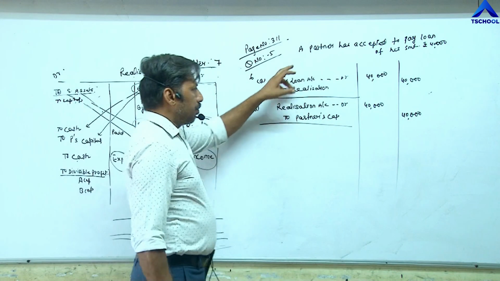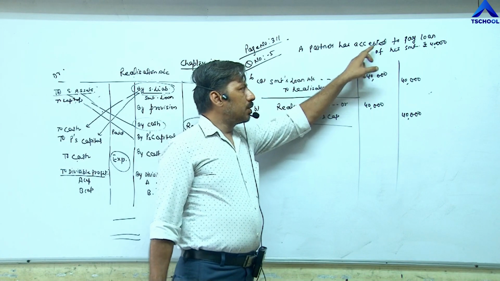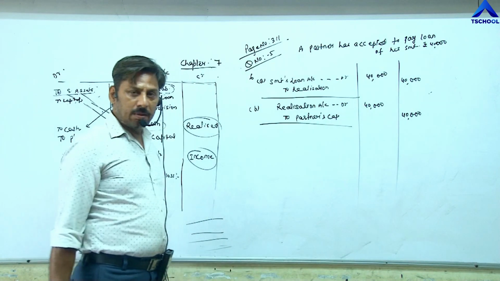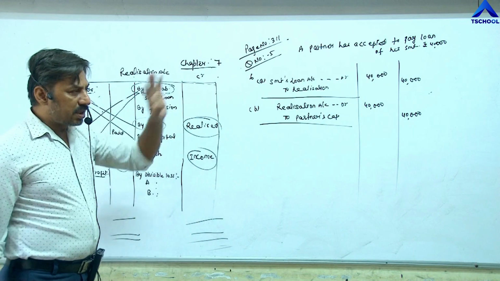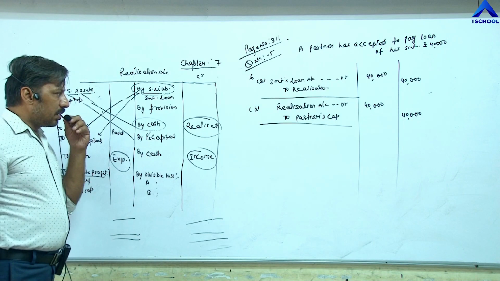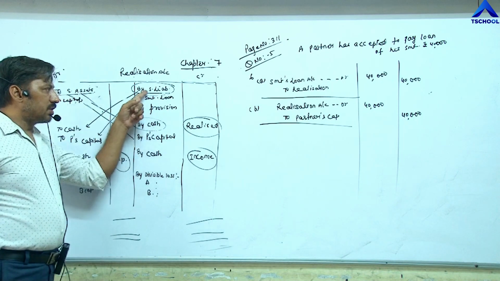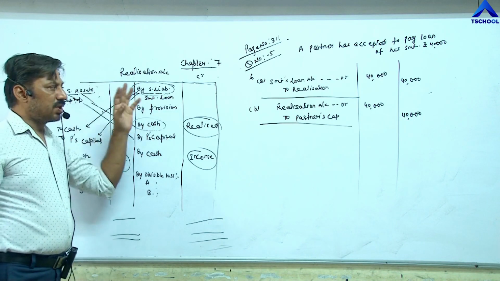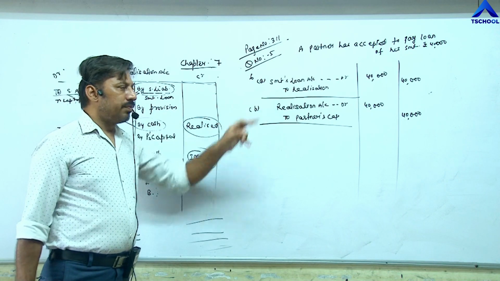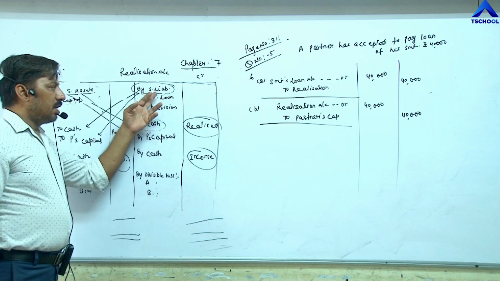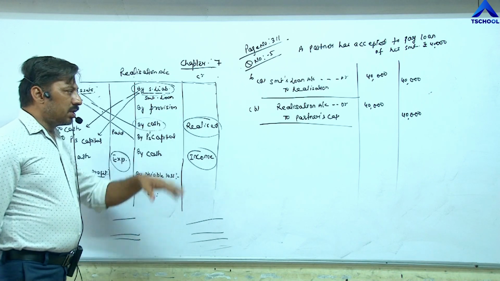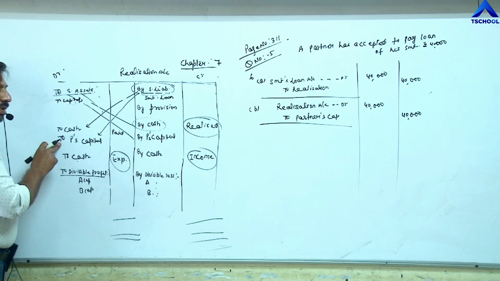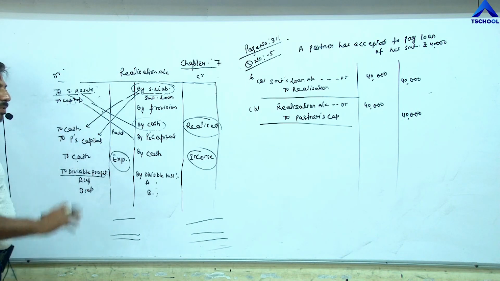Once again, a partner has accepted to pay the loan of Shrimati, 40,000. So the loan is an external liability. First of all, because the amount is given, we have to close down the loan account, and closing of a sundry liability will be shown on the credit side. So Shrimati's loan account debit to realization, the first entry for closing the loan account. Next, payment of the liability, payment of Shrimati's loan. In this question it is written that Shrimati's loan is paid by the partner, so realization to partner's capital is written here.